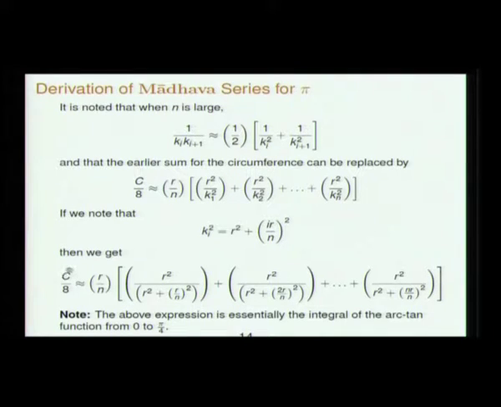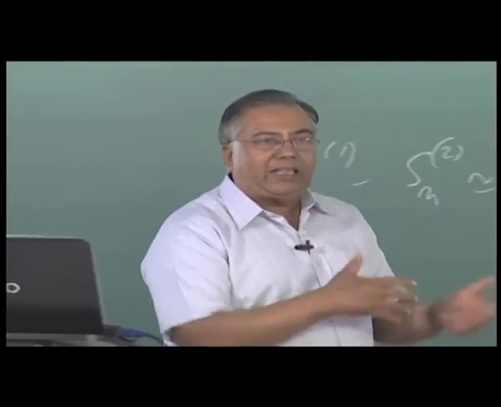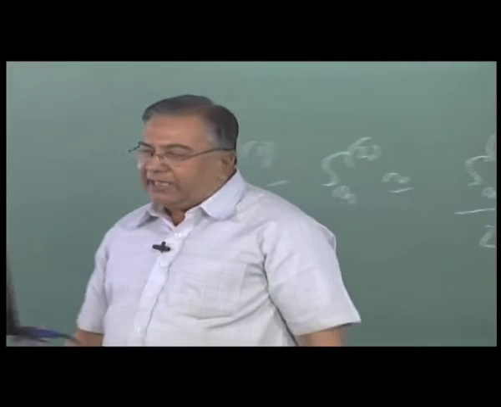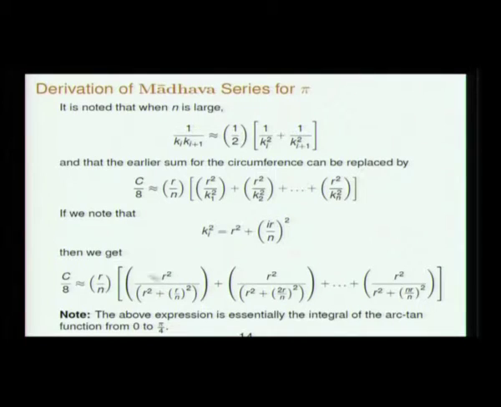So except for the left hand side where you are saying this is approximately equal to C by 8, all this on the right hand side has been more or less exactly manipulated, no approximations are made except for this one, which is justified. Now anyone who has done his calculus and has written an integral as a sum can straight away realize that you remove the r squared as a common factor, and this is nothing but the integral of 1 over 1 plus x squared dx from 0 to 1, that is the integral of the tan inverse x function, which will give you pi by 4 as the answer.